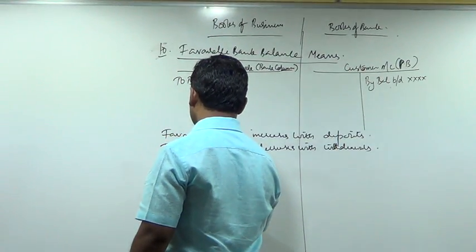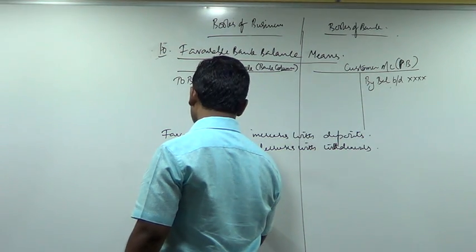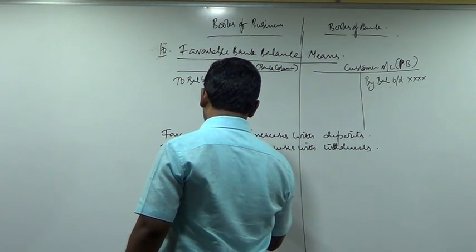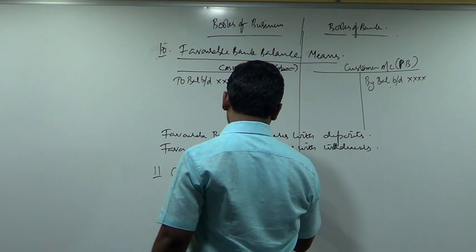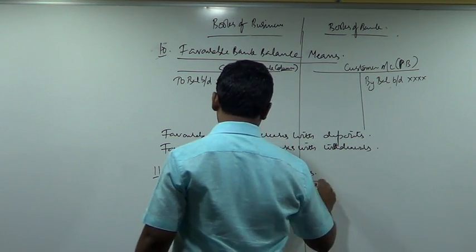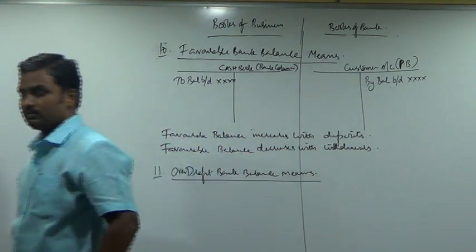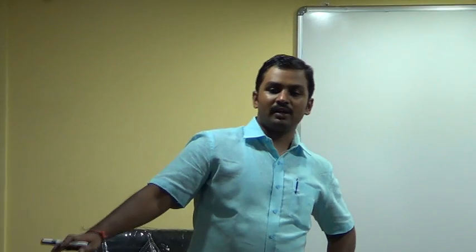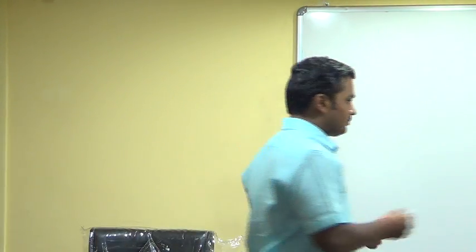Next you will write overdraft bank balance. Tell me, overdraft bank balance means what? Credit balance of cash. Withdrawal is more than the deposit.